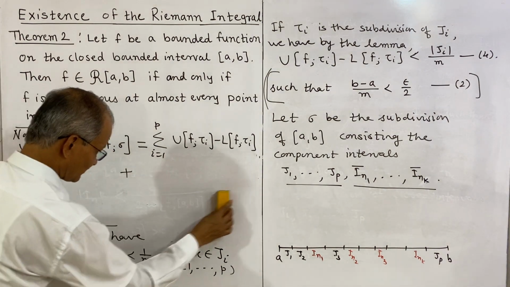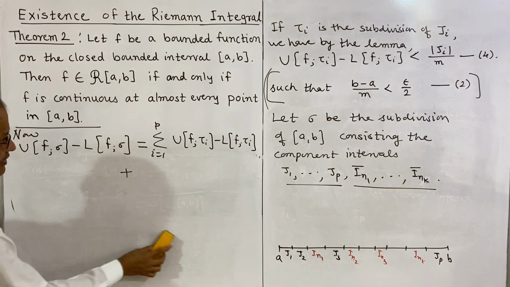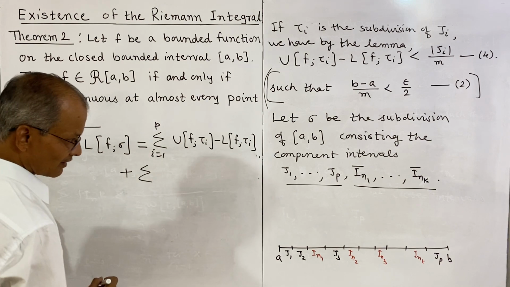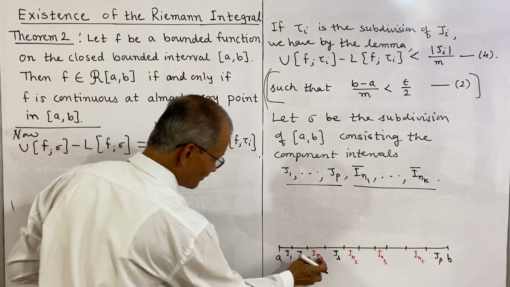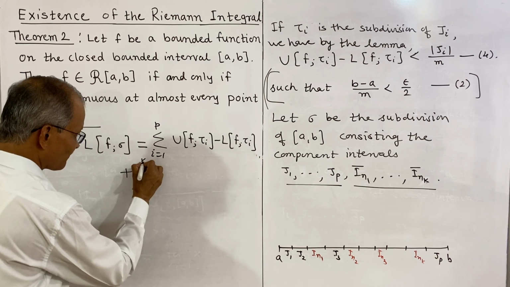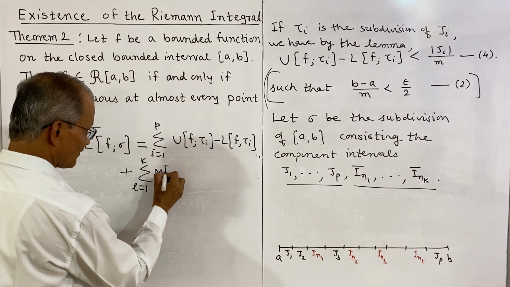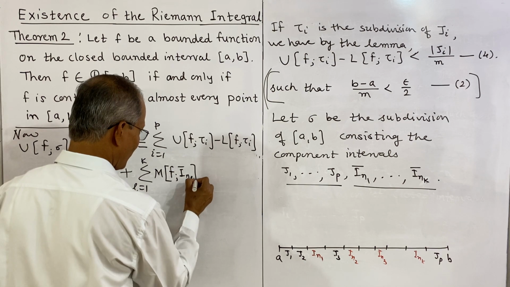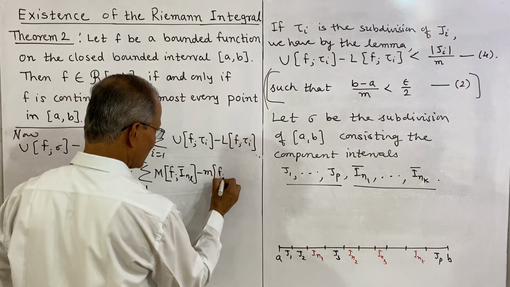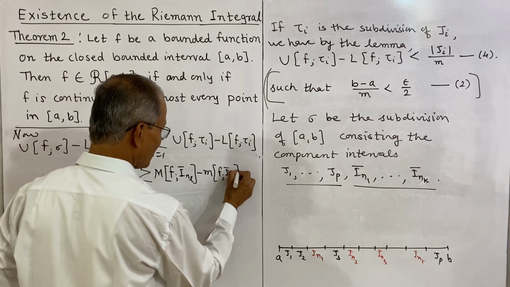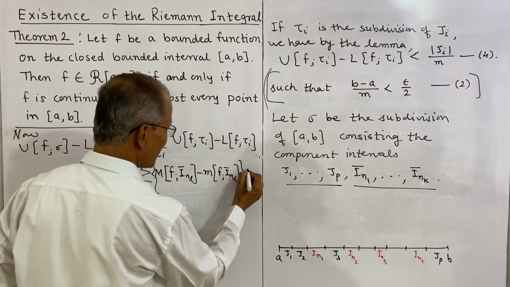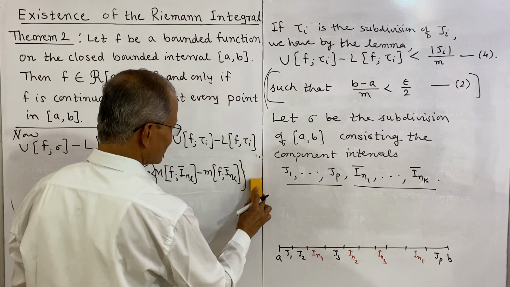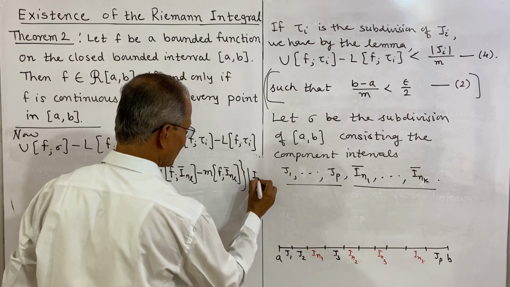Then I shall write here plus summation l takes value 1 to k, maximum value of f on this interval INl minus minimum value of f on the interval INl into the length of the interval INl.